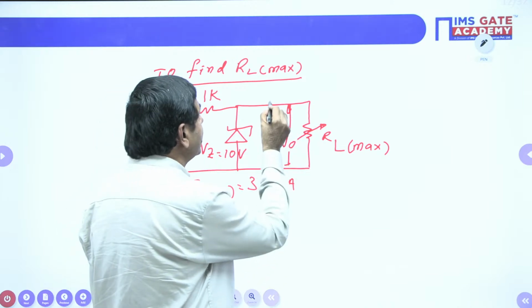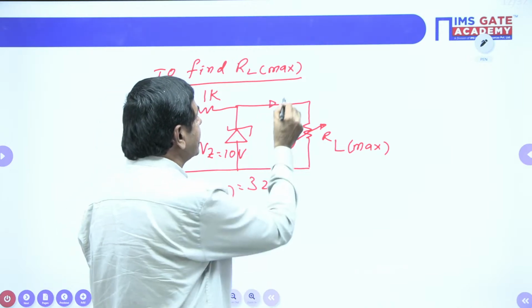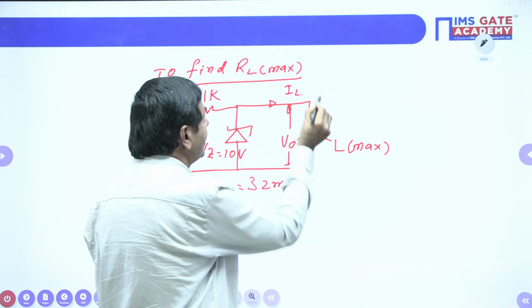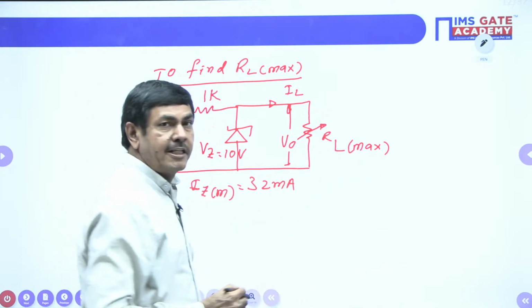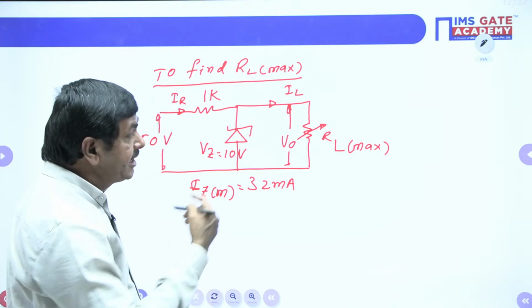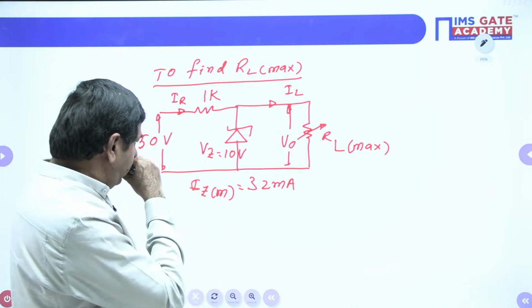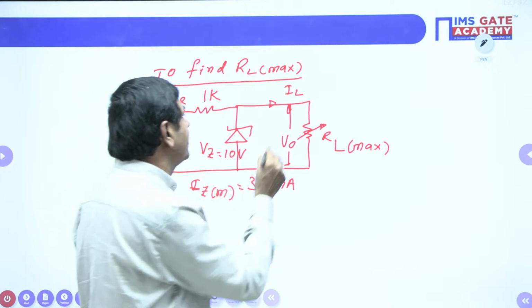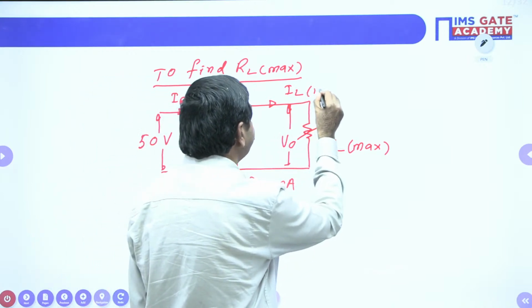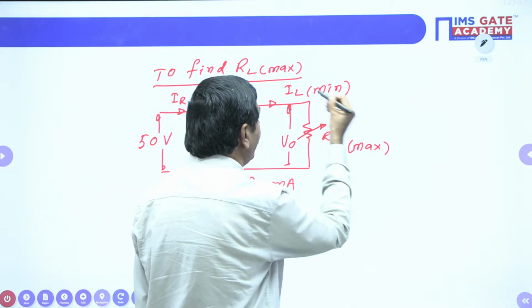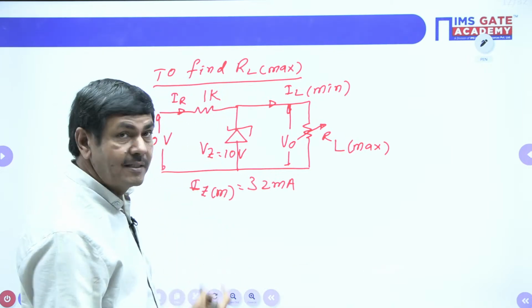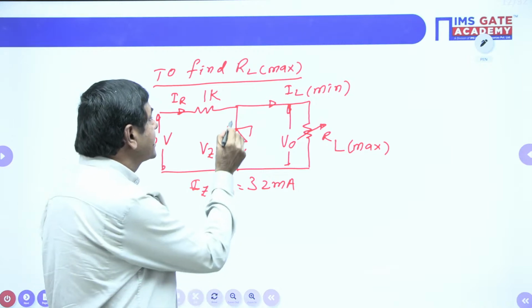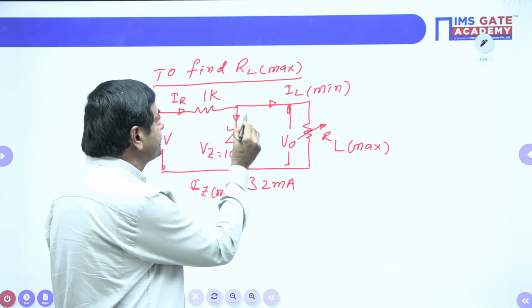This side current passing through this resistance is nothing but IL. IL is a maximum or minimum? RL maximum we are maintaining. Whenever the resistance we are maintaining is maximum, current of minimum only is possible. IL minimum is possible. As resistance is large, current will be less only available. This current is nothing but IZ maximum only.